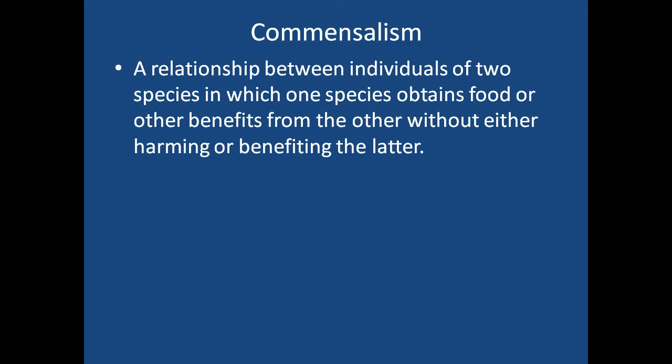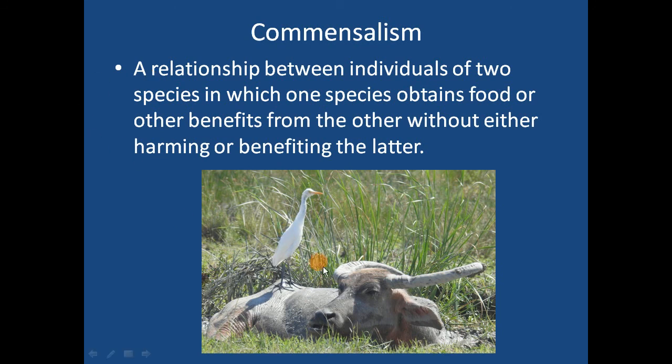So what is the example of commensalism? The egret and cattle. Here a buffalo is shown in the picture. You must have seen in movies, when they show some village, that this type of picture is very familiar to us. So this egret, this bird, will stay close to the cattle. There are some insects hidden in the grass, which are not visible to the egret, and the egret will feed on these insects.